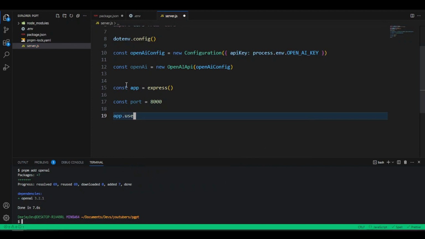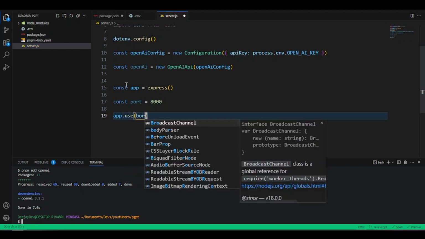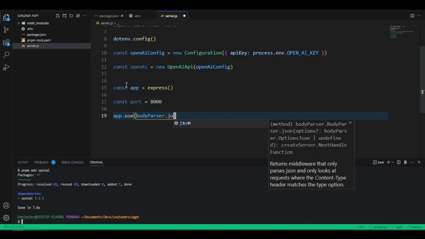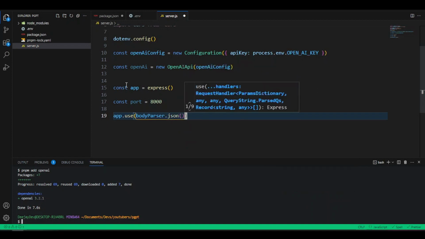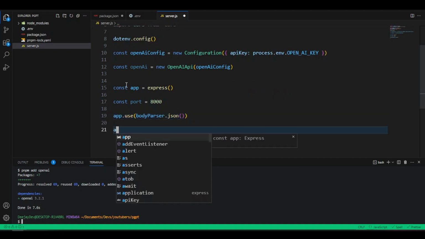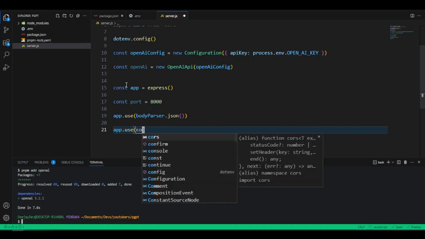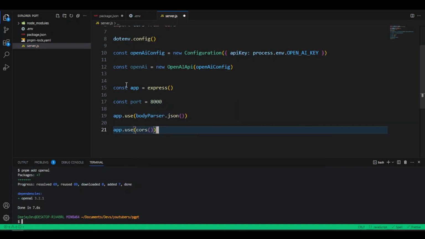We say use. So we say we want the body parser, and this body parser will help us arrange the body or format our code. We want it to help us arrange it like JSON, so we call the json method here. The next thing we're going to do is use another middleware. I'm going to say use cors, and we call it like this. Now cors is a security measure that says which browsers can communicate with our server. But if you want a video where I explain more in depth, just let me know.